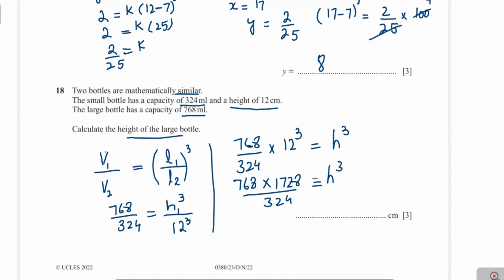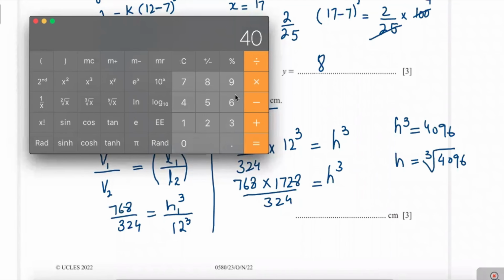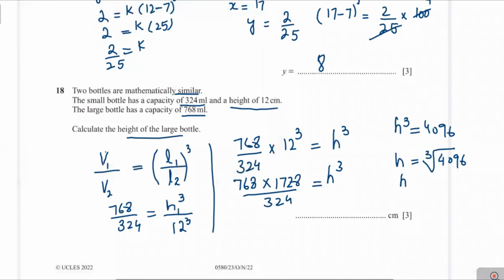Now we multiply 1728 by 768 divided by 324. We get 4096. H cube will be equal to 4096. We take the cube root to get the height of the large bottle. Now taking the cube root, 4096 cube root will be equal to 16. The height 16 is the answer. And now the next question.